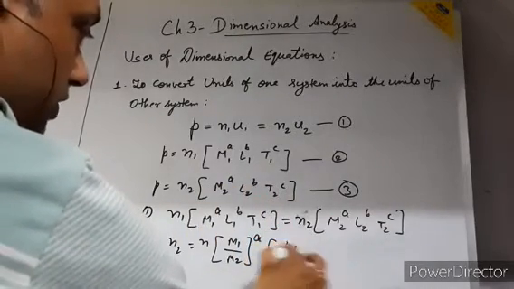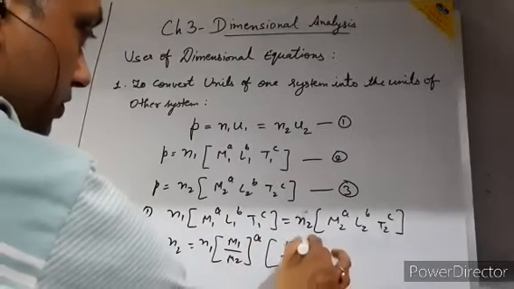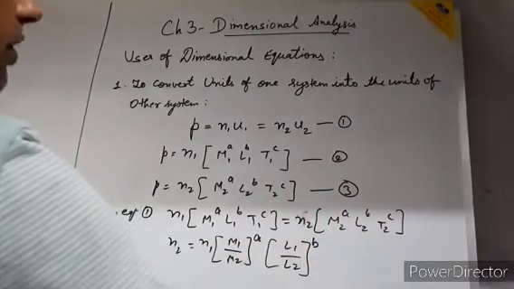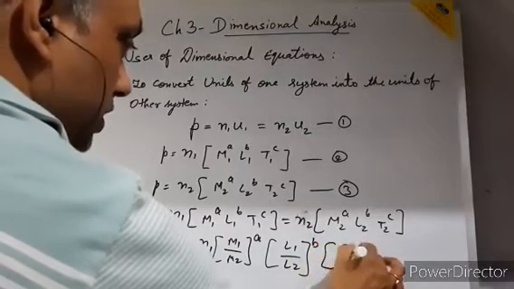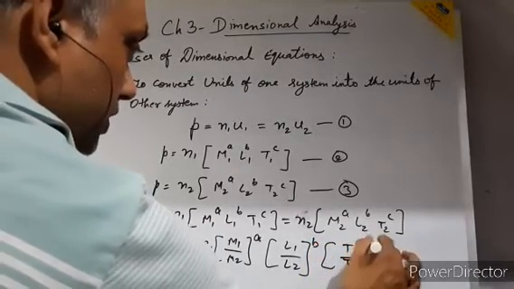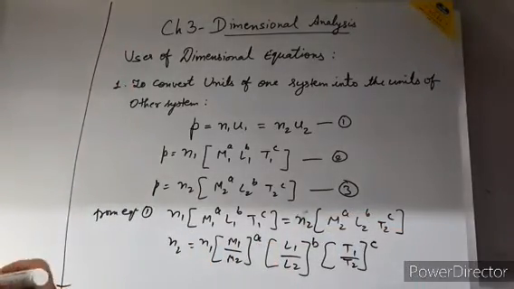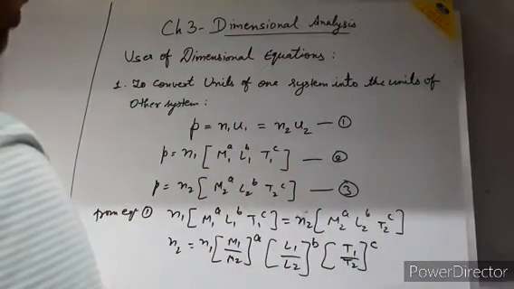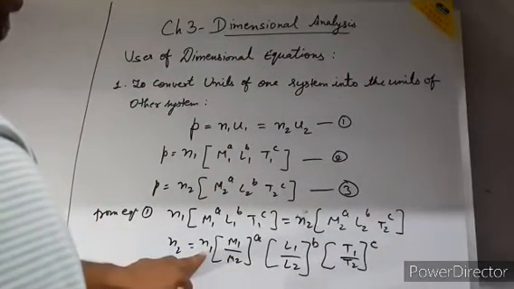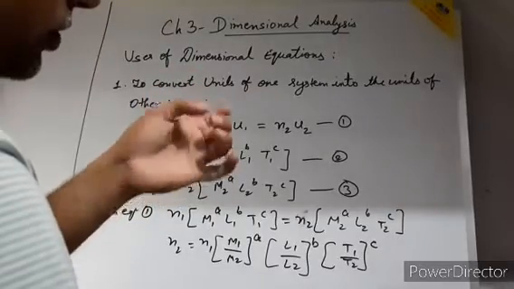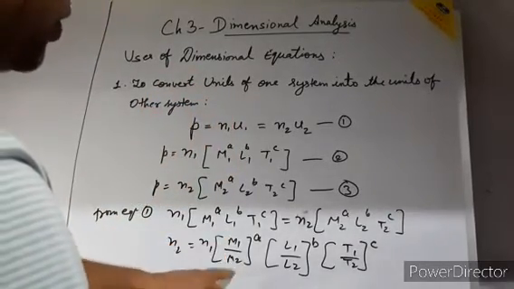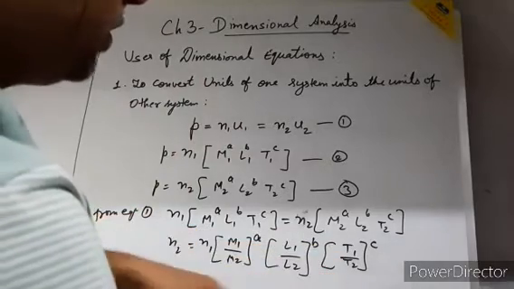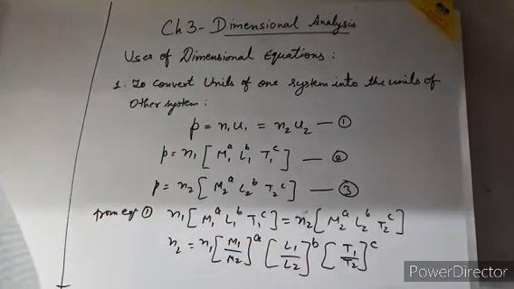Now L1 upon L2, both having the same power B, and T1 upon T2 having the same power C. So if I am going to convert into any other unit, I have to write the numerical value of the first quantity, then the ratios M1 upon M2, L1 upon L2 and T1 upon T2, with the powers A, B and C from the dimensions.